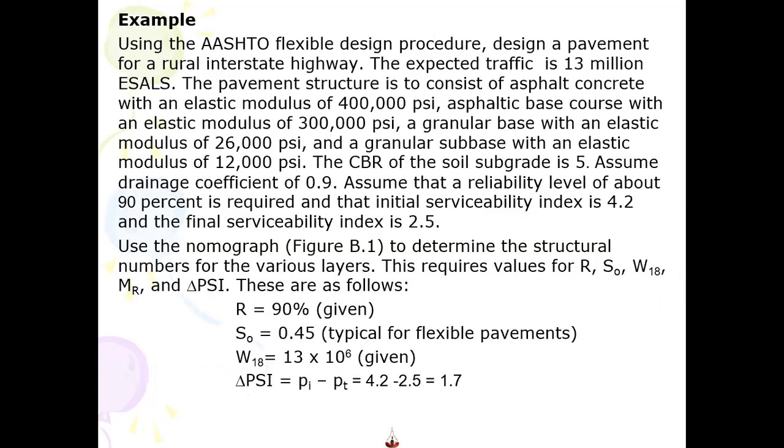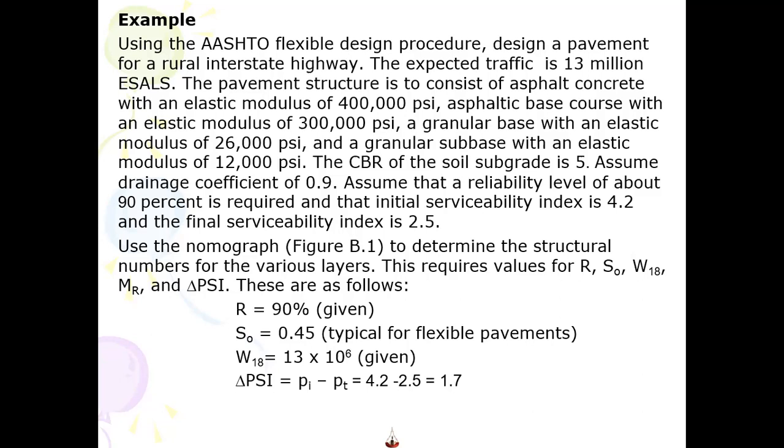Explanation without an example is meaningless. So let's try to solve an example, right? Let's try to explain to you this design example that will help you in learning this method of flexible pavement design. Oh, it's a big paragraph. Using the AASHTO method, design a pavement for an interstate rural highway. It is expecting 13 million ESALs. So you don't have to calculate ESALs now, it is given to you.